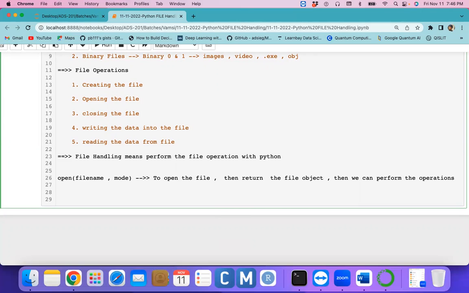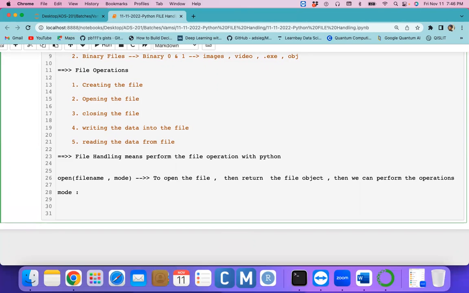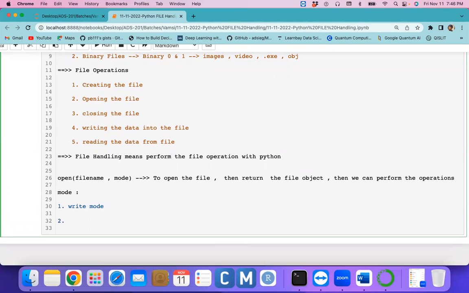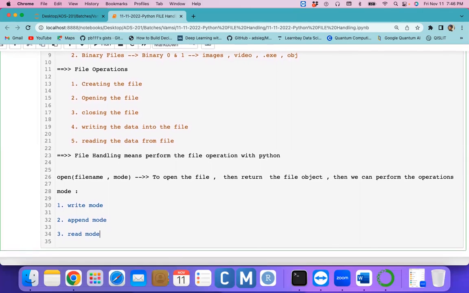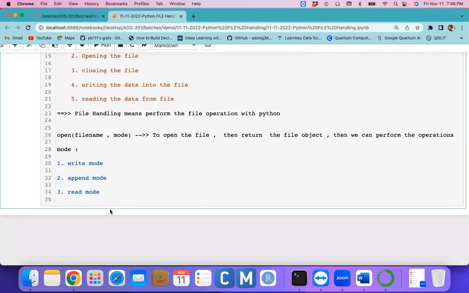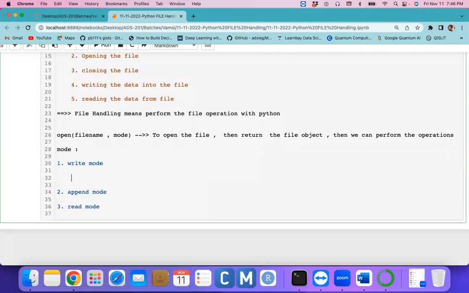Let's talk about what kinds of modes of operations we can use on a file. The first mode of operation is write mode. The second mode of operation is append mode. The third mode of operation is read mode. Whether it is write mode or append mode, whatever it is, each has some kind of properties.